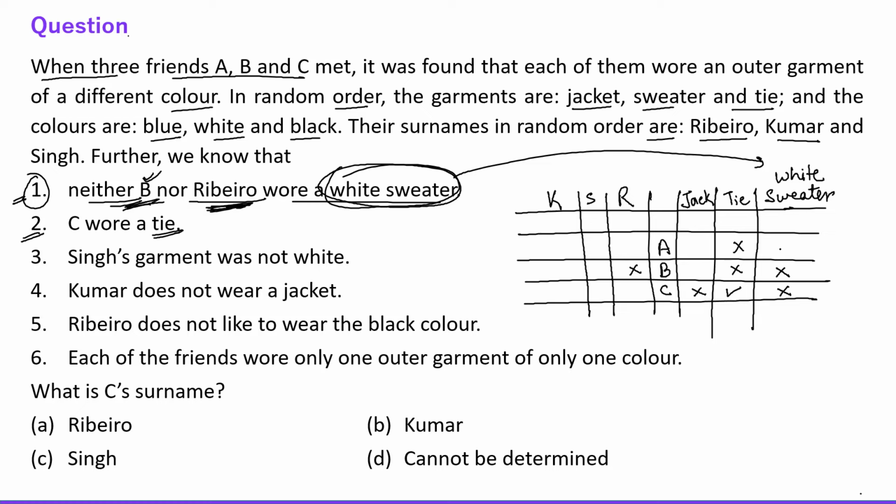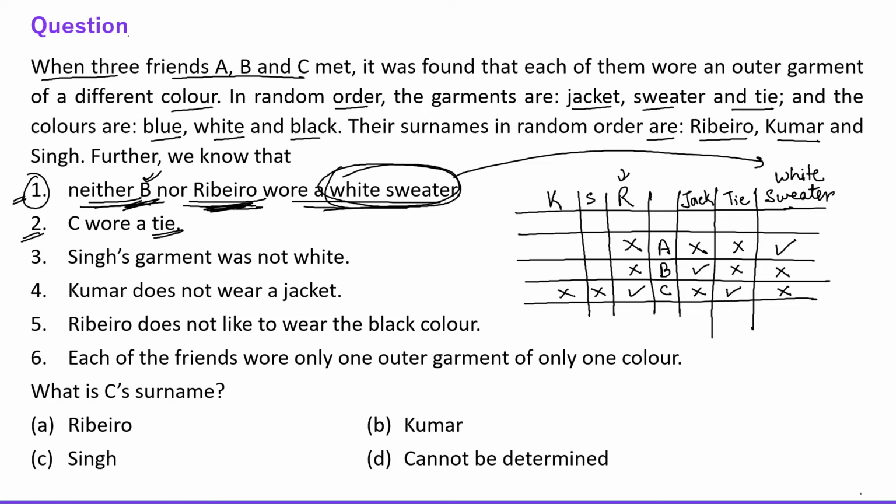And here we have two crosses, then obviously the third will be ticked. So obviously A is wearing the white sweater, B is wearing the jacket, C is wearing the tie. See everyone, the question was saying neither B nor Ribeiro wore a white sweater. It means, and here A is wearing white, it means A is not Ribeiro. If A is not Ribeiro, B is not Ribeiro, then who is Ribeiro? C is Ribeiro, right? Okay, fine.